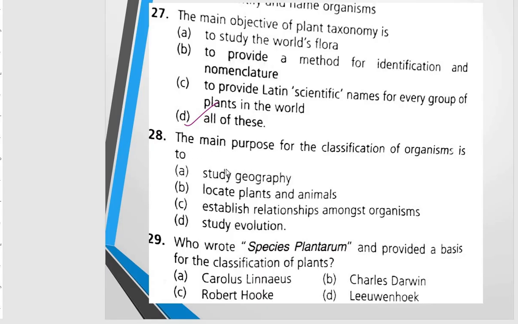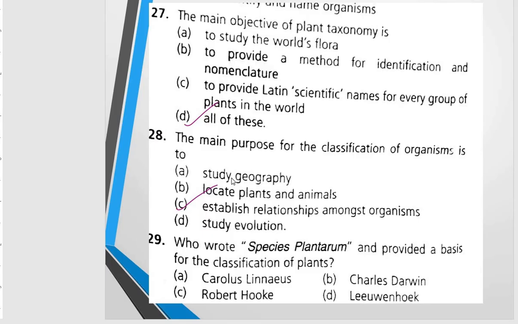Next question is, the main purpose for the classification of organisms is study geography, locate plants and animals, establish relationships amongst organisms, study evolution. And the correct option will be C. The classification is done to have the relationship between the different groups or the different organisms. So this is the main purpose of the categorization of the organisms, to see the relationship between the different groups of organisms.